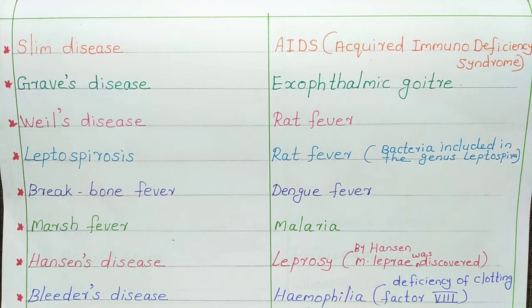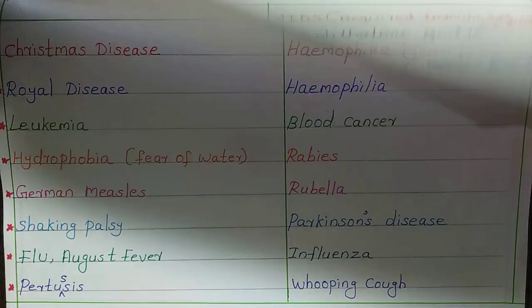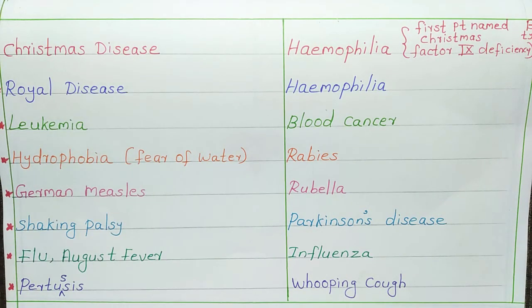Next is Bleeder's disease. Bleeder's disease is nothing but hemophilia. There are two types of hemophilia, hemophilia A and hemophilia B. Bleeder's disease is hemophilia A, and here deficiency of clotting factor 8 occurs. So hemophilia A is caused by the deficiency of clotting factor 8. Clotting factor 8 is a factor that helps in blood clotting. So there will be impaired clotting.